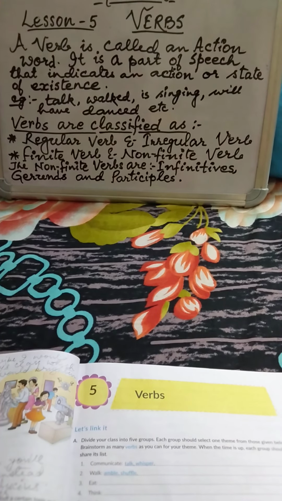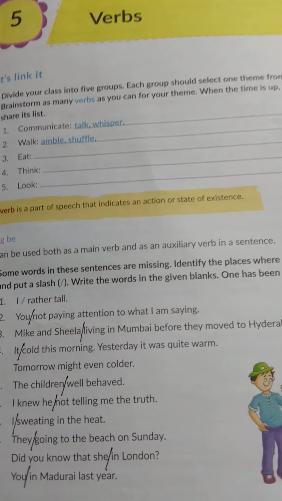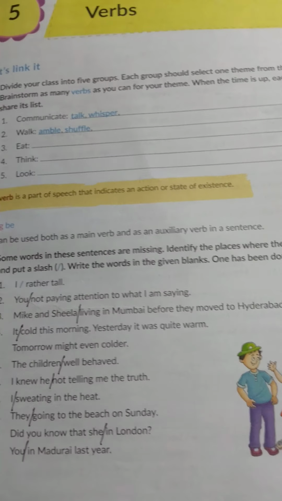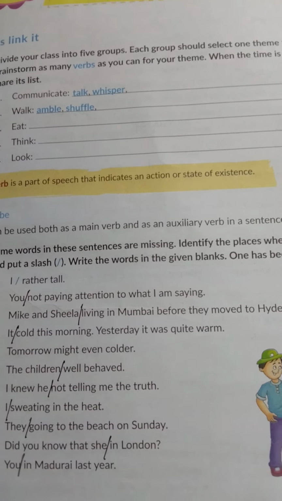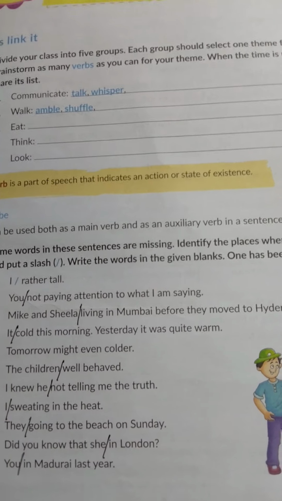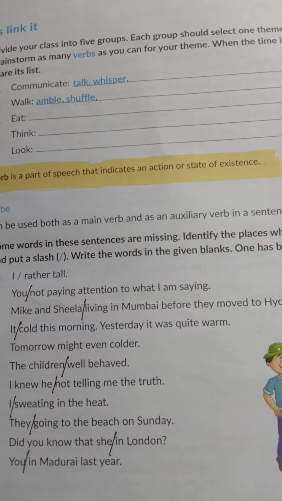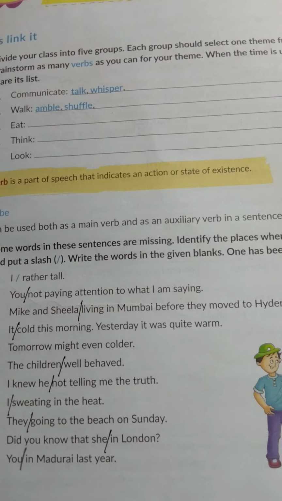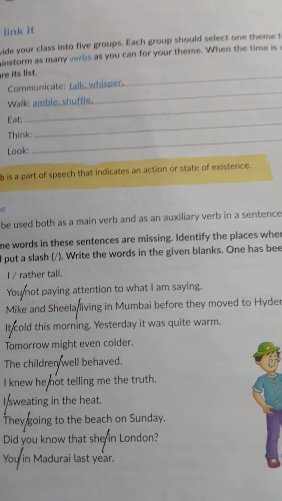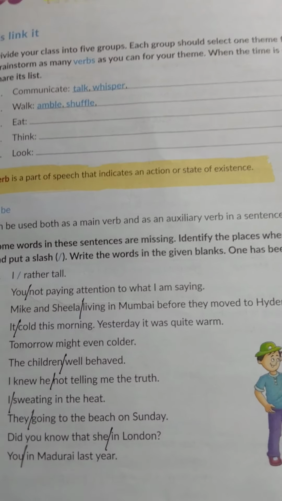Look at your book on page number 33. In exercise A, you are asked to write various forms of verbs, other words for the verbs given here. The verbs are communicate, walk, eat, think, look. I think you will be able to do it. So please try it.